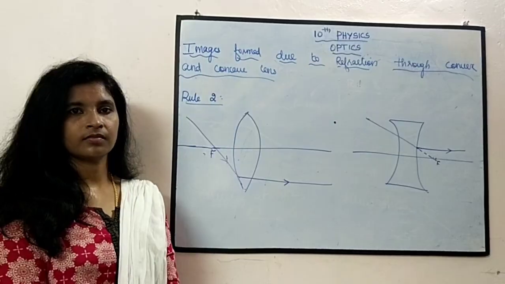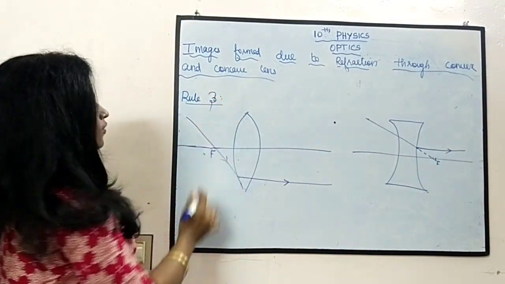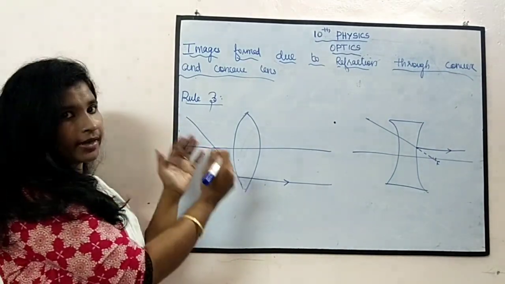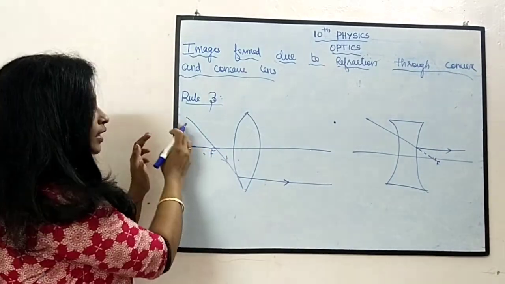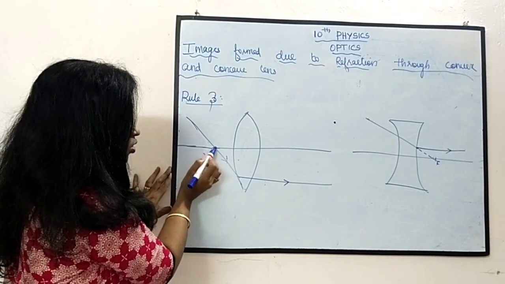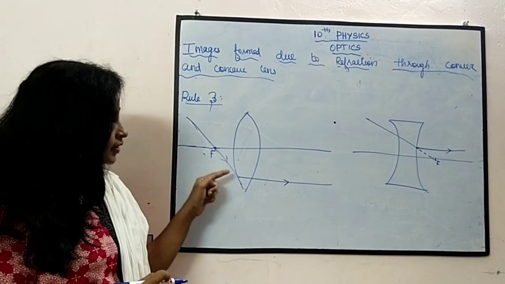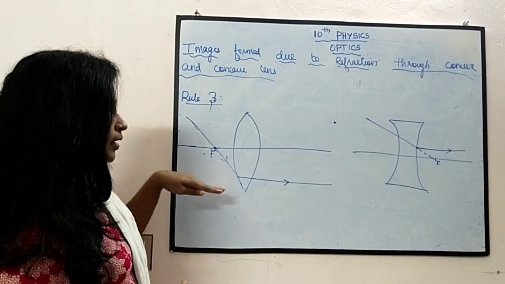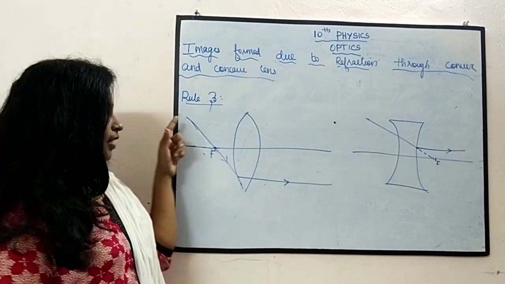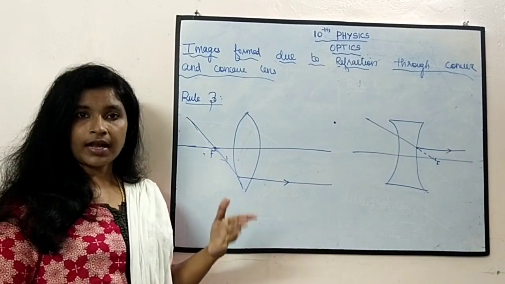Clear? Then the rule 3. When the incident ray, when a ray of light is passing through the focus, after getting refracted, it will be parallel to the principal axis. And when the light comes through the principal focus, what happens after refraction?